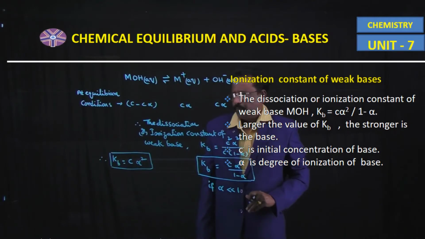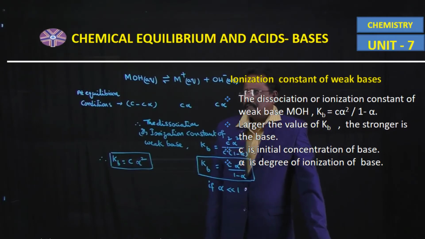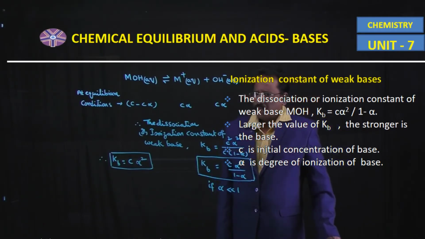So, according to the law of chemical equilibrium, Ka is equal to C into alpha square, where C indicates the initial concentration of the weak acid and alpha indicates the degree of dissociation of the weak acid.